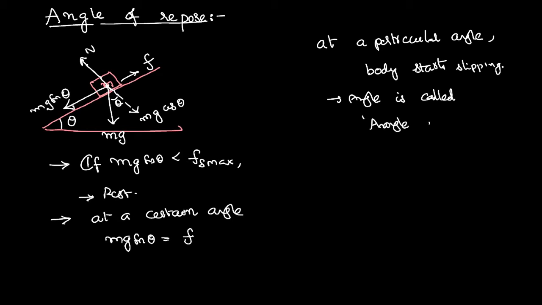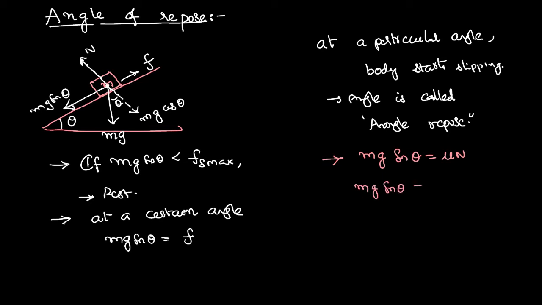We can derive the equation for the angle of repose using the equation that we have just now discussed. Let us just depend on this equation and continue. We have proved that mg sin theta is equal to the frictional force, which is mu into normal reaction.